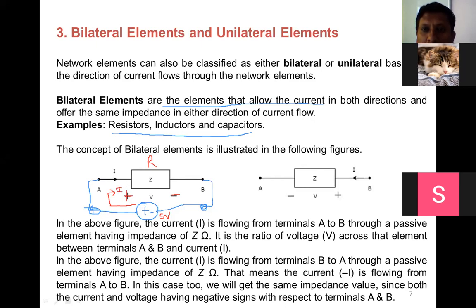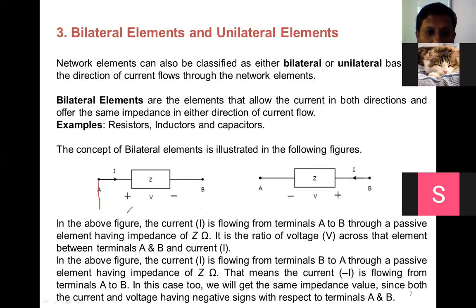Now suppose I connect the voltage source in reverse, so plus is here and minus is here. How will the current direction be now? It will be in the opposite direction. So this will be I. In that case this becomes positive and this becomes negative, but the value of the current I will remain the same.